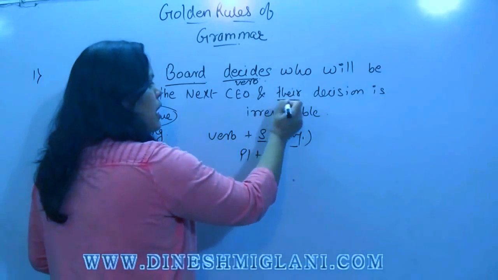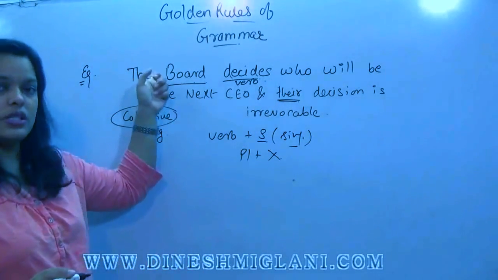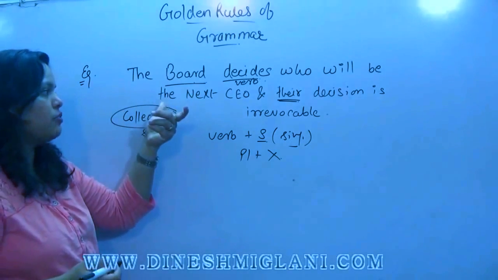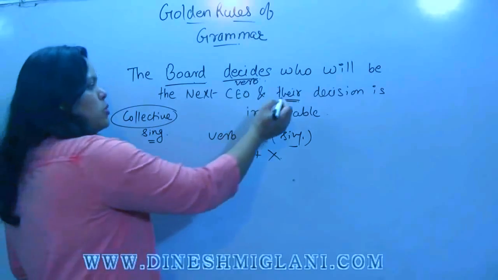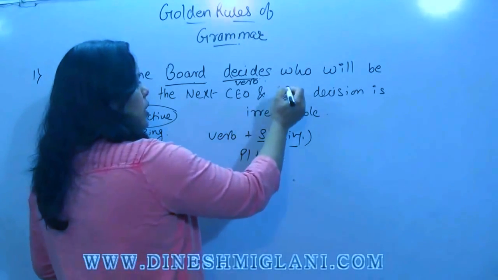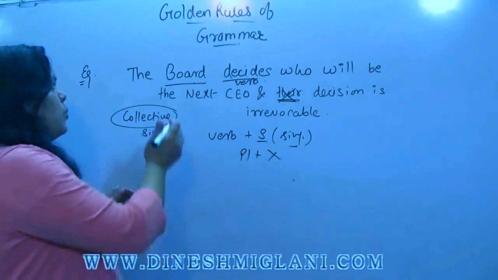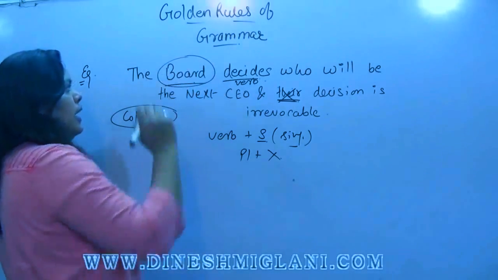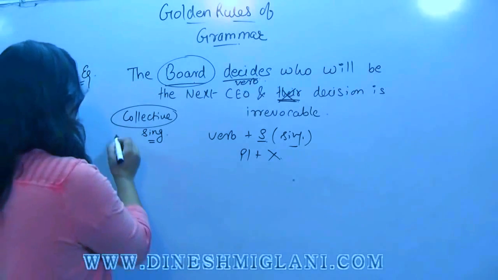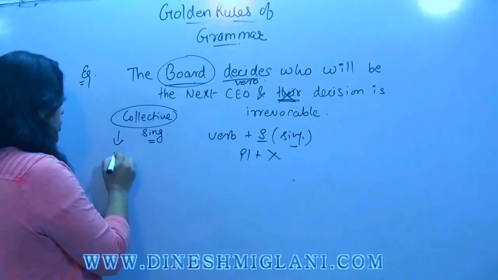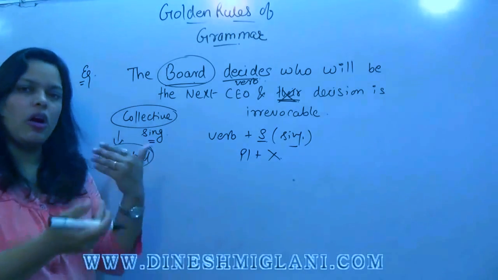Now this pronoun their is used for board, which is again a single body. It is a collective body. So one body, a single verb, the pronoun should also be single. What should it be? Now one more thing to remember here, that when you represent a collection, it never shows a gender. A collective noun is always used in neutral gender. It is never considered to be feminine or masculine.